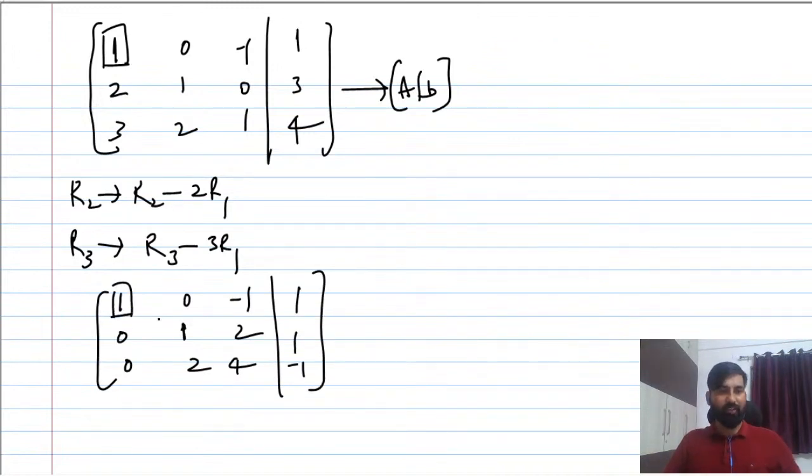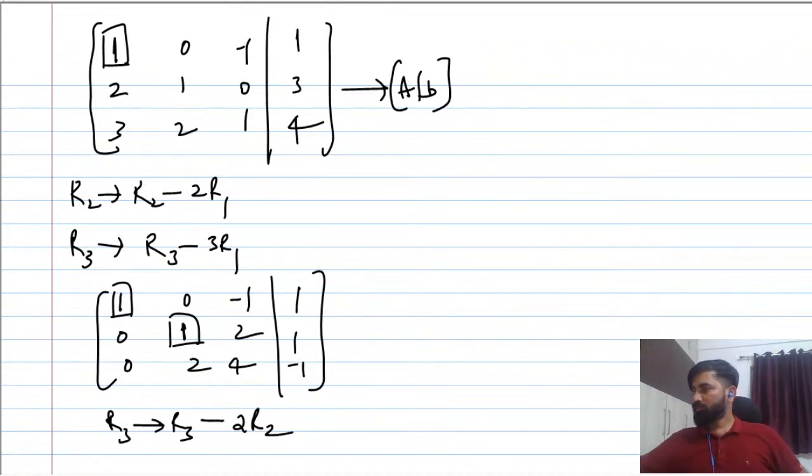This is fine. Now this is the pivot, so apply elimination again with a row operation. Make the entry below it 0, because the left side is already 0. On R3 we are applying the row operation: R3 minus 2 times R2. Perfect.